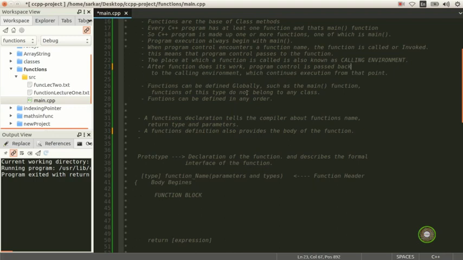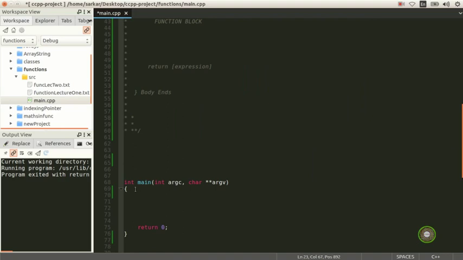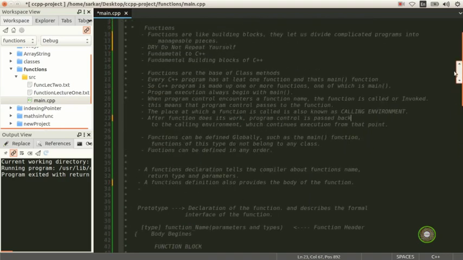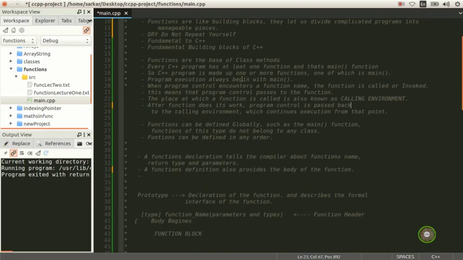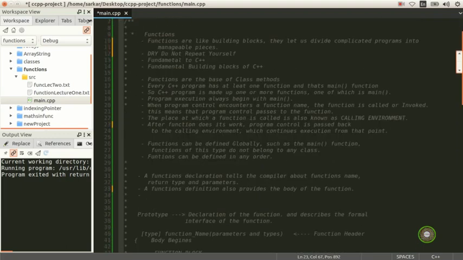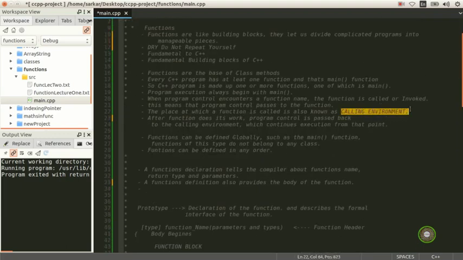Functions can be defined globally, such as the main function. So this is the main function and it can be called globally. If you want to go to a C++ test or exam or anywhere, these are very important. I recommend you write this, or at least read these things, and you should be able to explain why there is a main function, how we call our functions, and what the calling environment is.